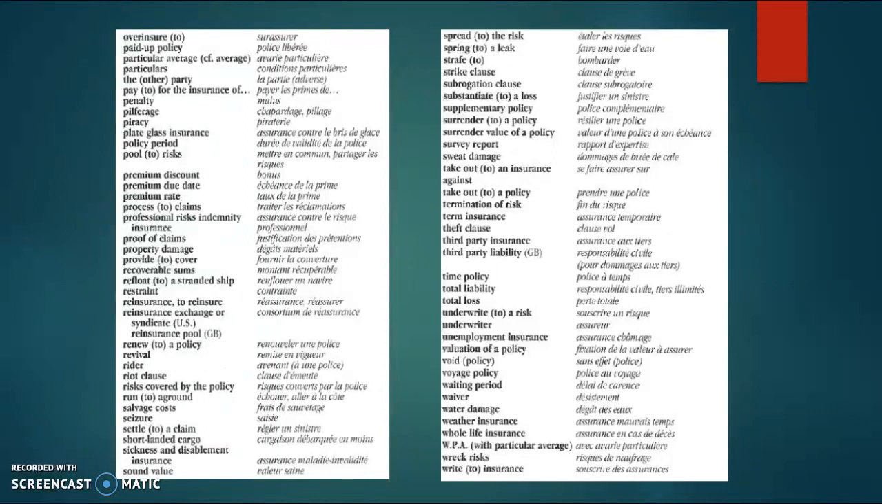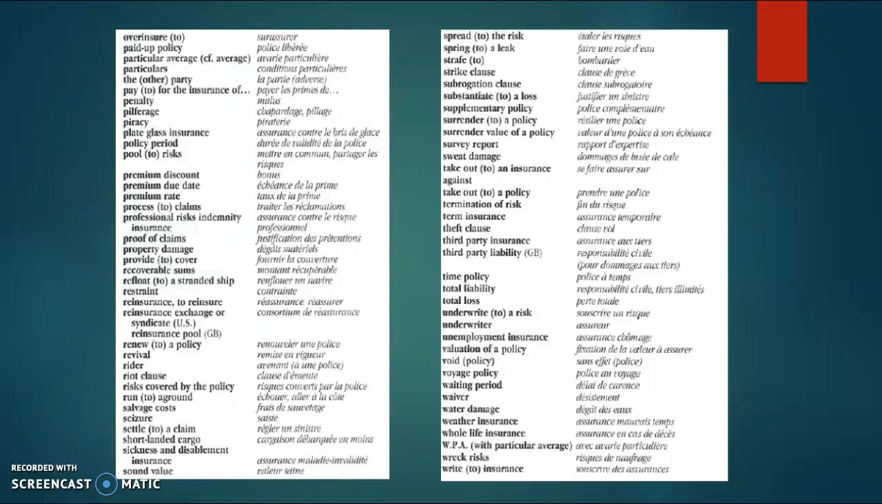pool, renew a policy, revival, rider, riot clause, risks covered by the policy, run aground, salvage costs, seizure, settle a claim, short-landed cargo, sickness and disablement insurance, sound value, spread the risk, spring a leak, strafe, strike clause, subrogation clause, substantiate a loss, supplementary policy, surrender a policy, surrender value of a policy, survey report, sweat damage, take out an